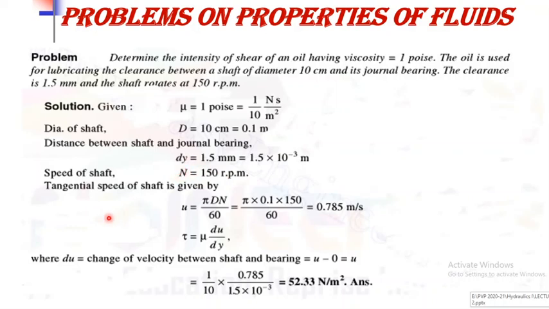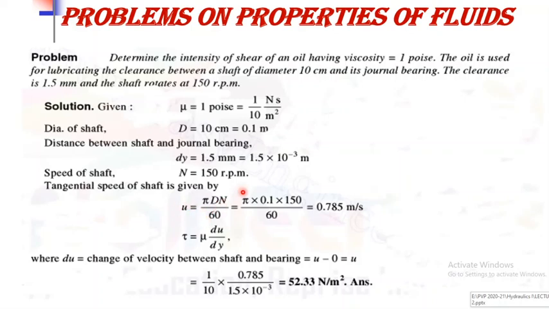In the mechanical concept, the speed of the shaft is calculated using the formula U is equal to pi d n divided by 60, where U is the velocity with which the shaft is moving.